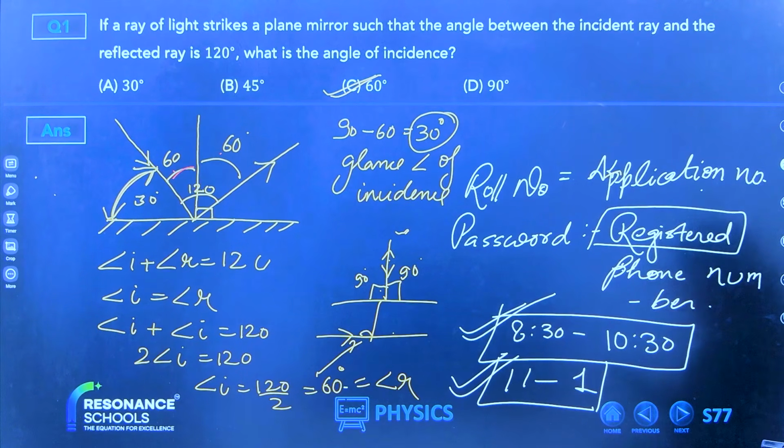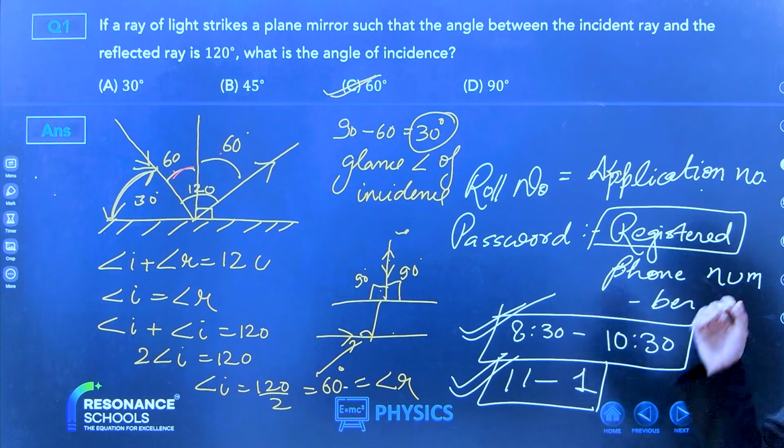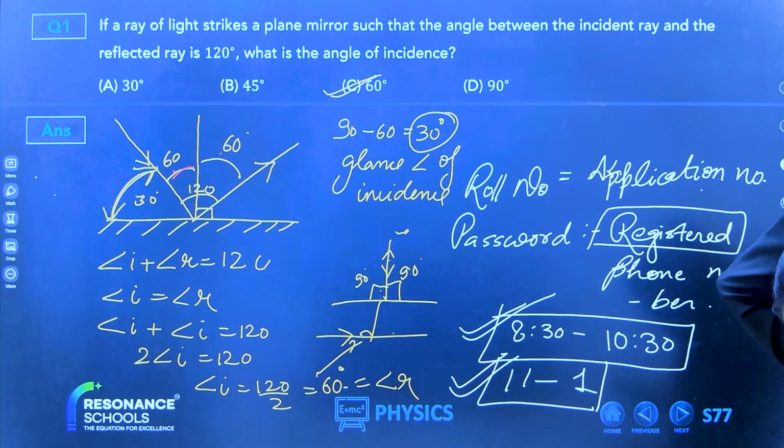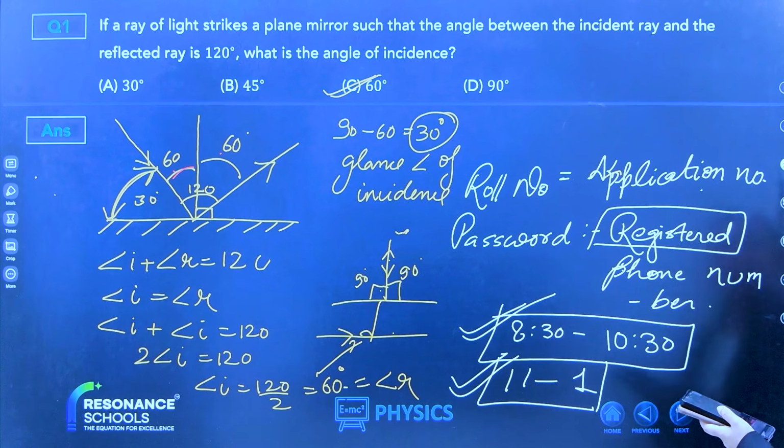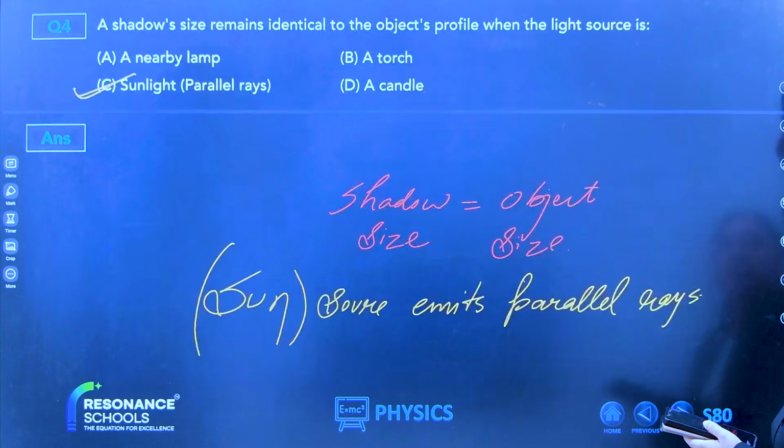I'm not saying the roll number is your registered phone number. I know we have done this. Wait. One message I missed, Dhruti. Can you copy your message and paste it again? Done with this question? Roll number is your application number and your password is your registered phone number.